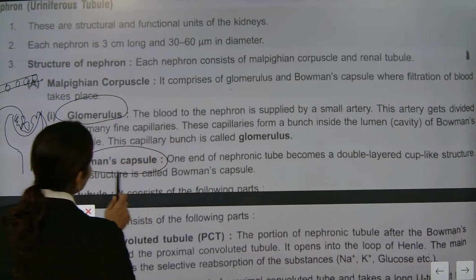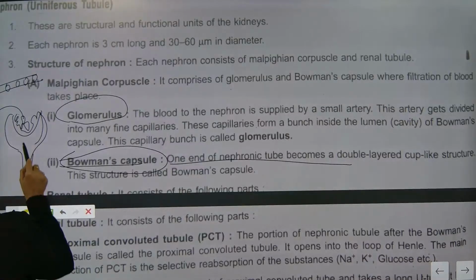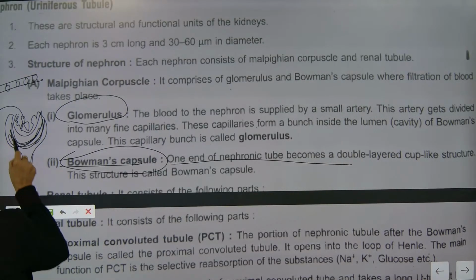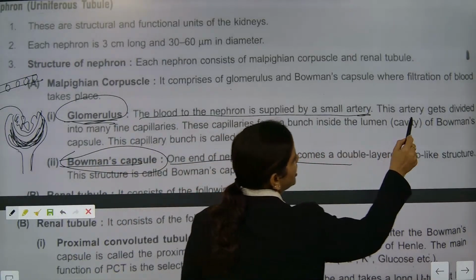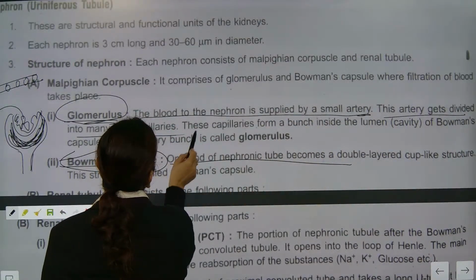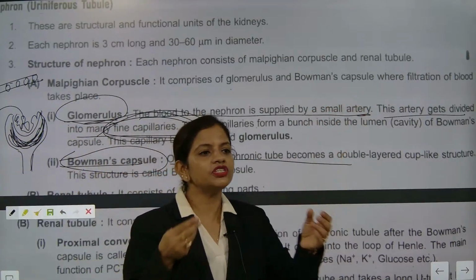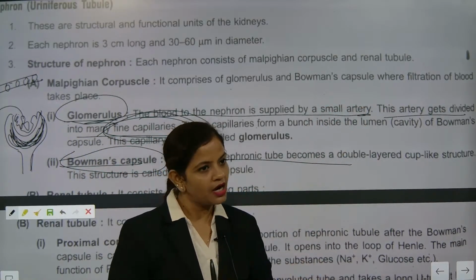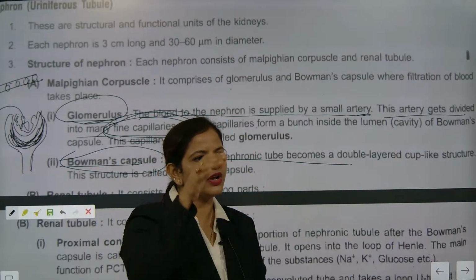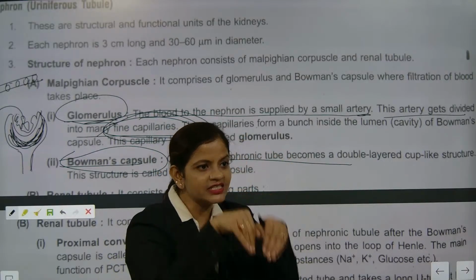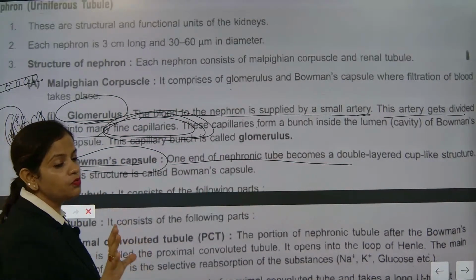Now look here. The Bowman capsule is one end of the nephrotic tube, with a double-layered cup shape. So this is the Bowman capsule. The glomerulus: the blood of the nephron is supplied by a small artery. The artery gets divided into many fine capillaries, like wires with very fine holes. The moment blood goes inside, through those holes the unwanted residues start seeping into the Bowman capsule. Are you understanding, Sanjay? This is the most important part.